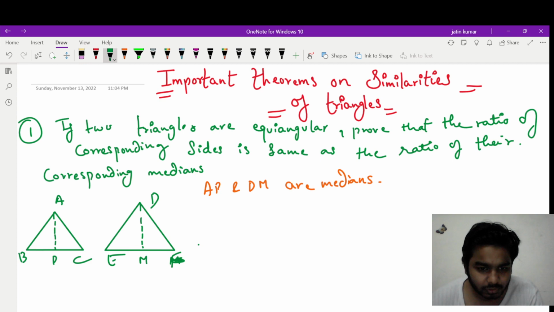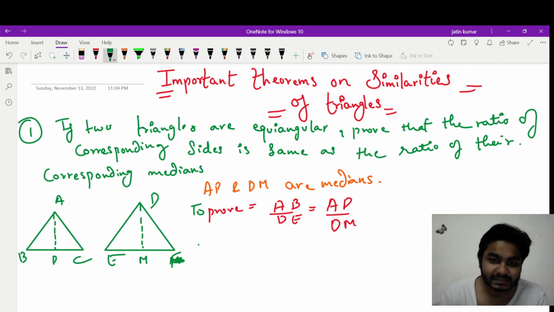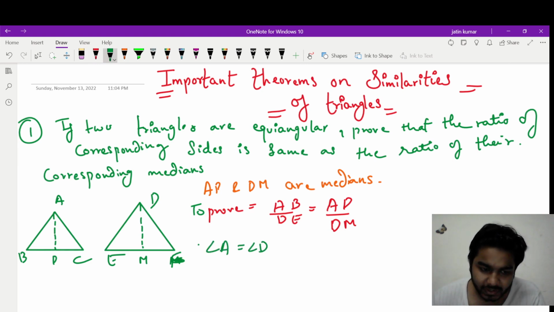Now we need to prove that AB upon DE, that means the ratio of sides, is equal to the ratio of medians, that means AP upon DM. This is what we need to prove. We are given that both the triangles are equiangular. If both the triangles are equiangular, it means that angle A will be equal to angle D, angle B is equal to angle E, and angle C is equal to angle F.